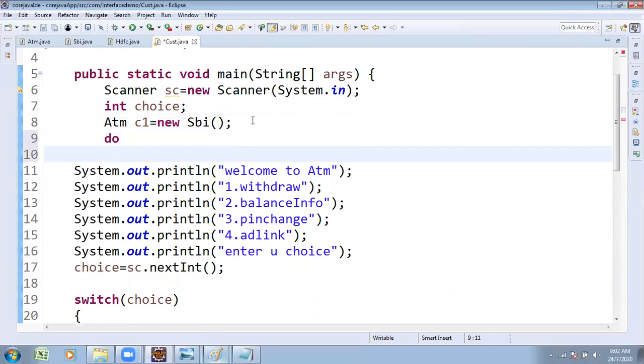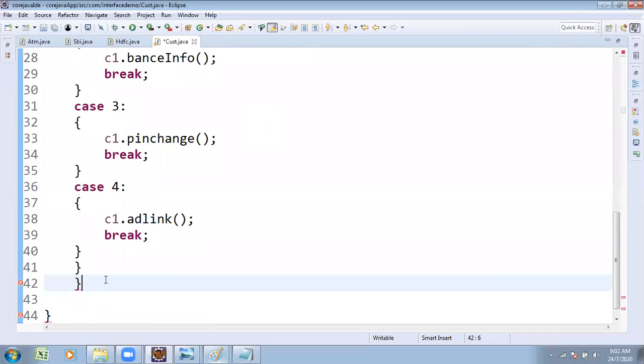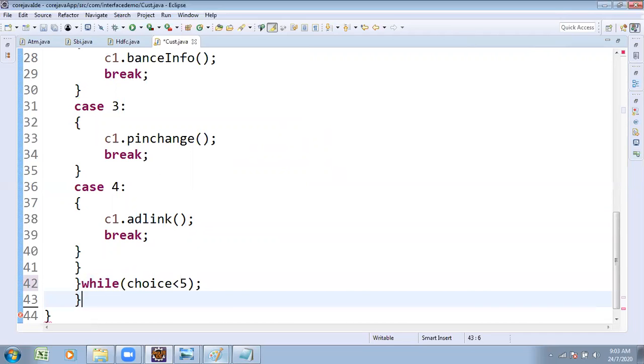Do statement or statements, end that with while. It's a continuous process. After completing, the cursor again comes to the main screen. While choice is less than or equal to 5, it's going to continue. When the choice is greater than 5, if you enter more than 5, it is going to quit.